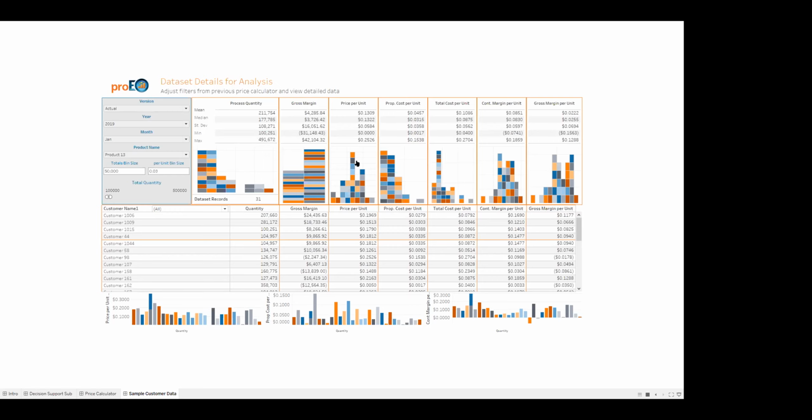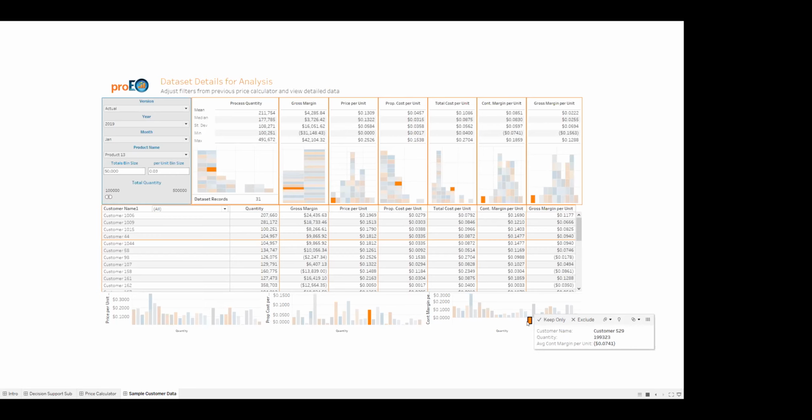So you'll see these distributions, some of them look pretty good. But notice down here, if we look at our contribution margin per unit, this is not a distribution, this is simply the cost over quantity. And we have a customer here that has a negative contribution margin. If we click on this point, you'll notice it highlights it across all of these graphs.